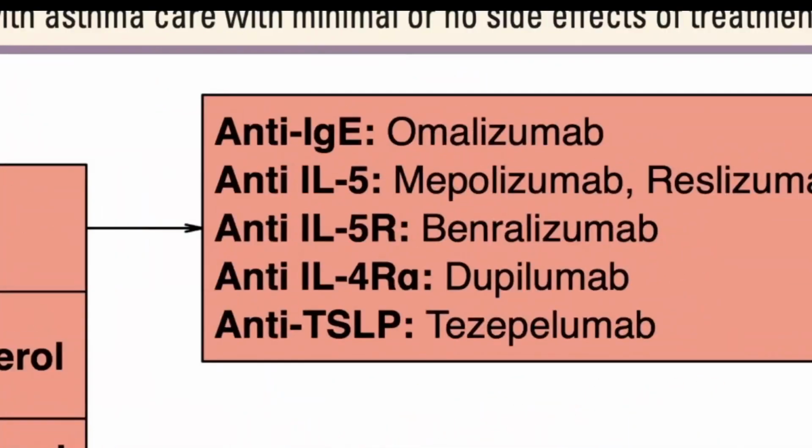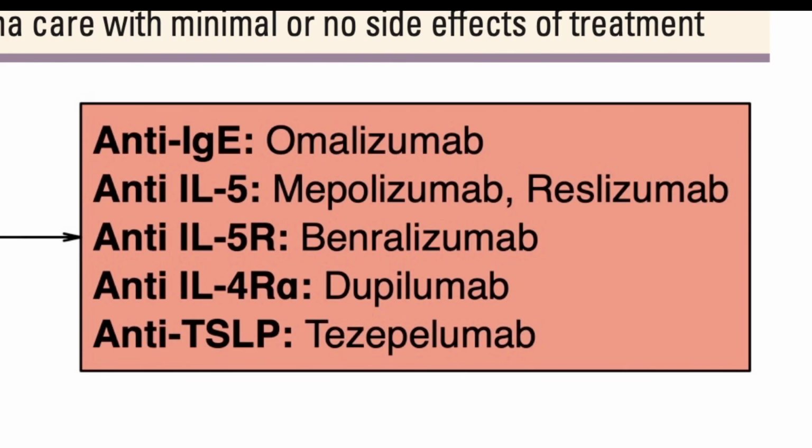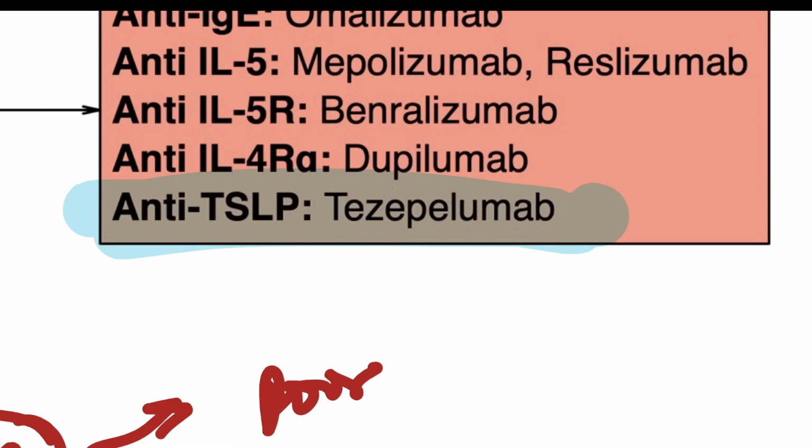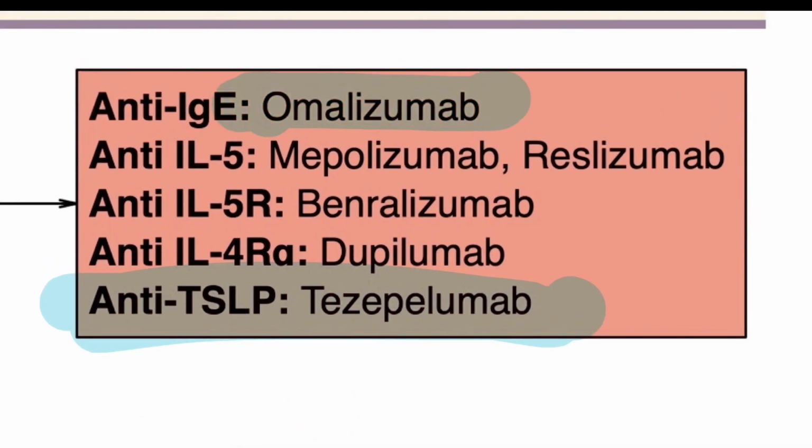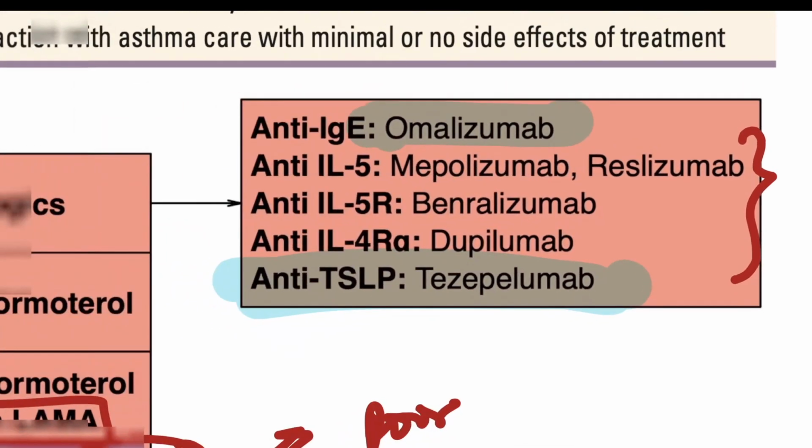You should note that a new drug that has now come into the market includes an anti-TSLP antibody, that is tezepelumab. Along with that, omalizumab is anti-IgE therapy, and there are other drugs which you can note from this figure.